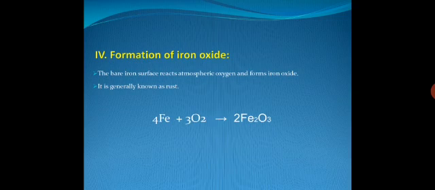In this case, 4 atoms of iron react with 3 molecules of oxygen and form 2 molecules of iron oxide, Fe2O3. In this process, iron reacts with environmental oxygen in the presence of moisture.